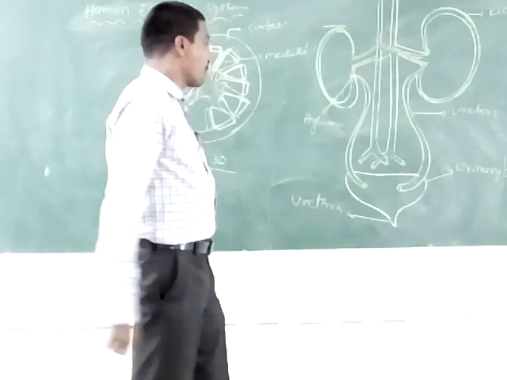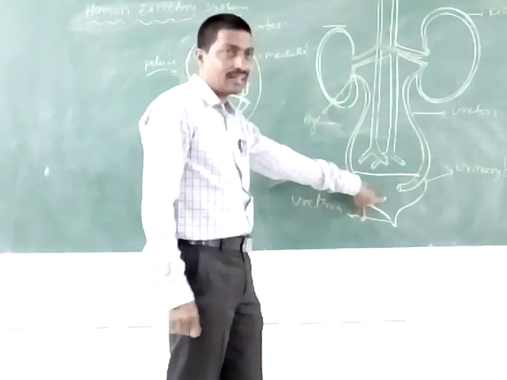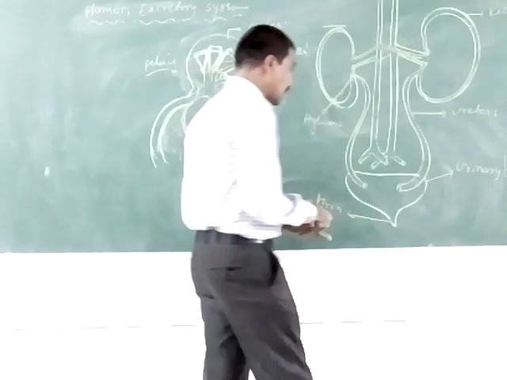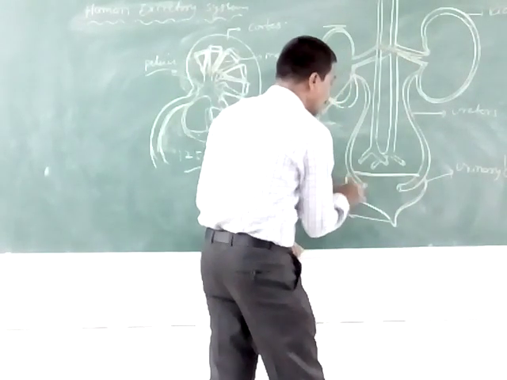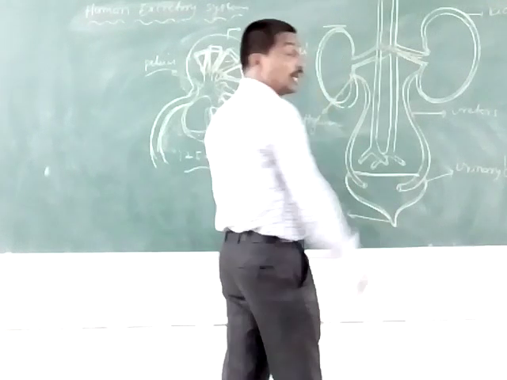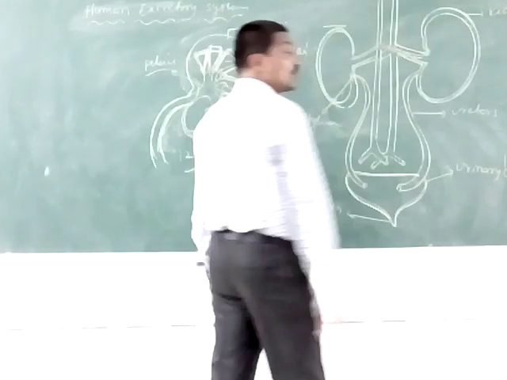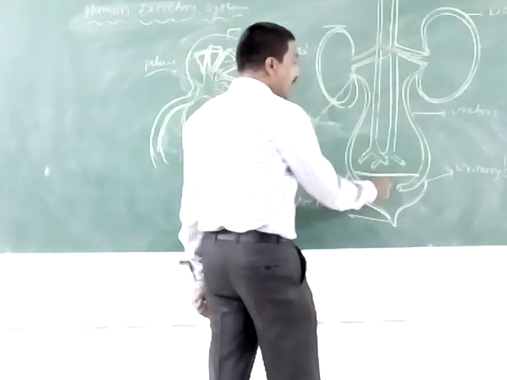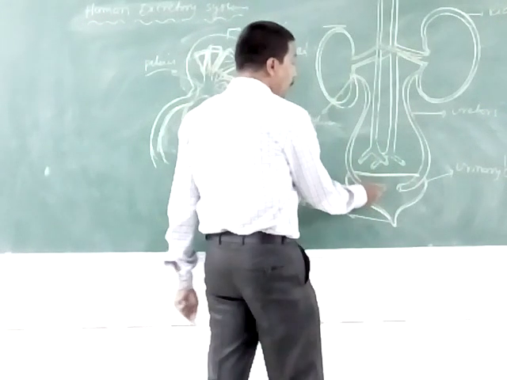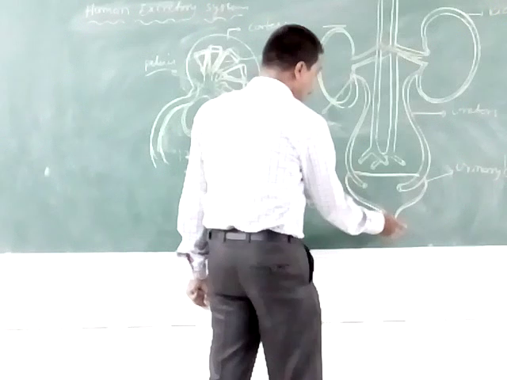The ureters open into the urinary bladder. The urinary bladder is the storage sac. The internal wall of the urinary bladder has transitional epithelium. It is a distendable, bag-like storage sac, and it opens into the urethra.